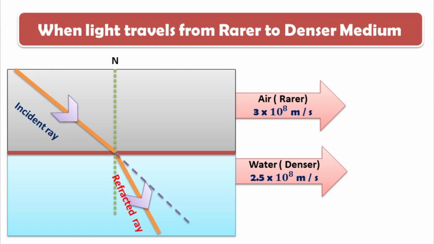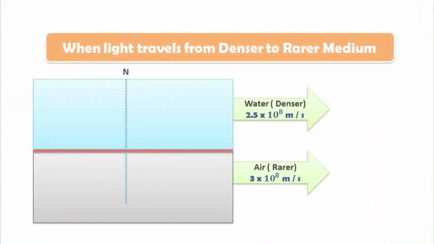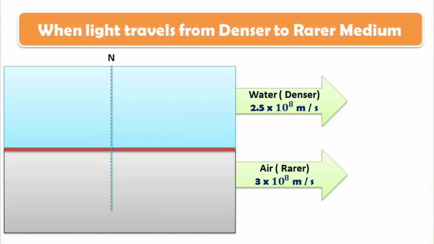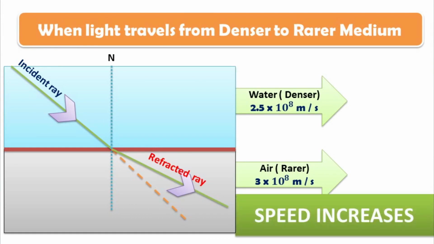speed of light decreases. And when light travels from optically denser medium to rarer medium, light bends away from normal and speed increases. Please note, optical density and the density that we normally study are different.